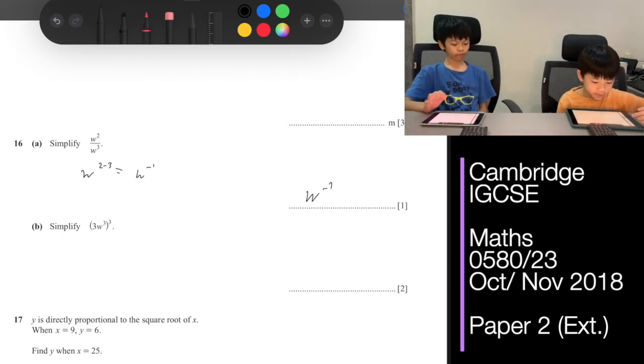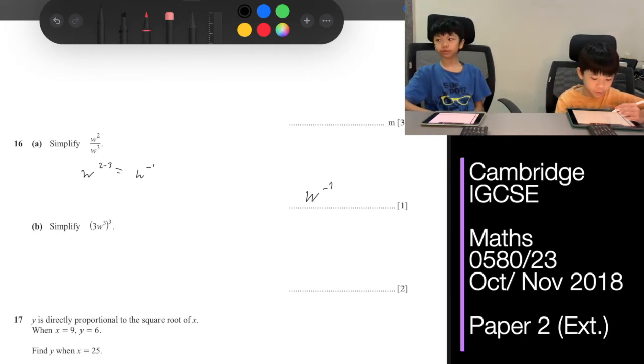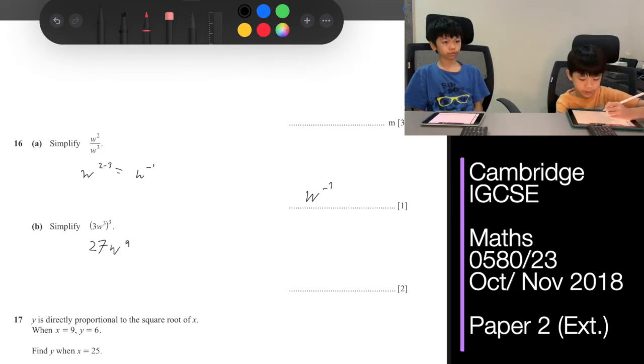For question 16b, simplify (3w cubed) to the power of 3. First we'll take 3 to the power of 3, which is 27. Then w cubed to the power of 3 is w to the power of 3 times 3, which is w to the power of 9. So it's 27w to the power of 9.